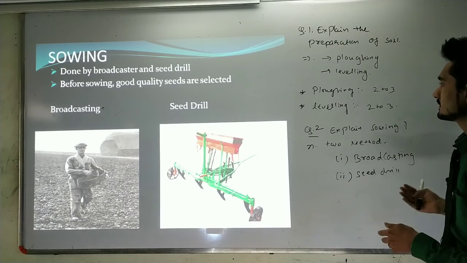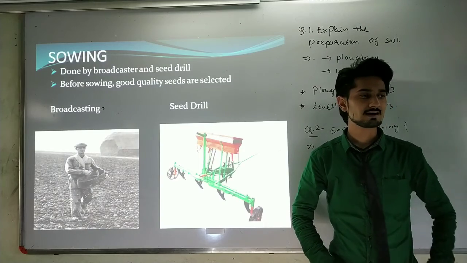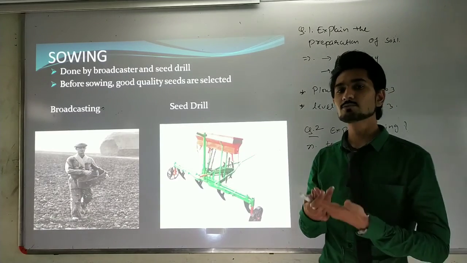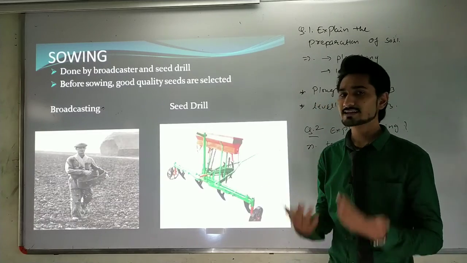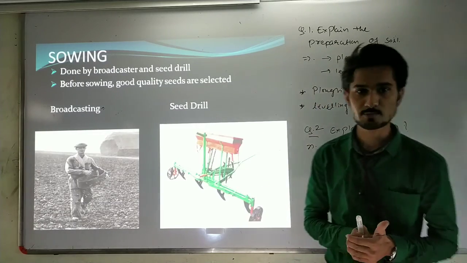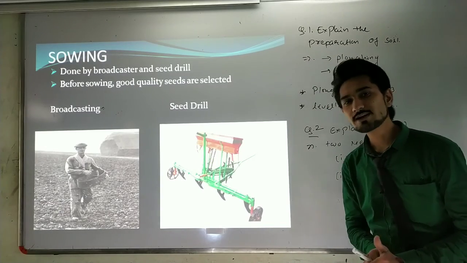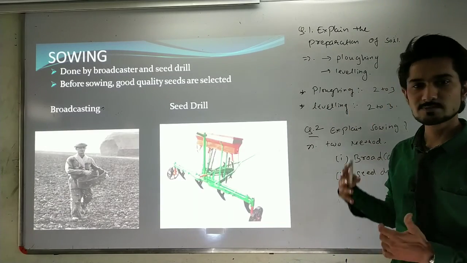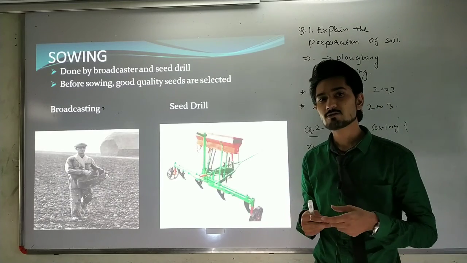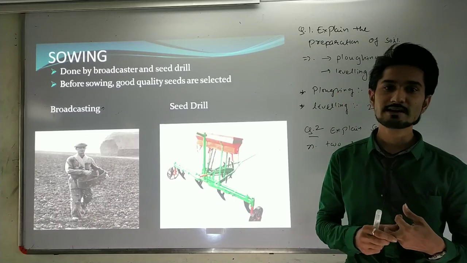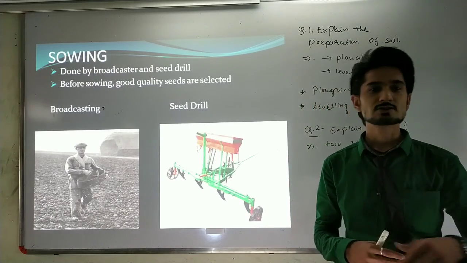So these are the questions that you have to write as homework. First question: what are some of the agricultural practices? You need to write the 7 points for that. Second question: explain preparation of soil. And third question: explain sowing. Also there are two definitions I have already given you that are very important, that is crops and agriculture.